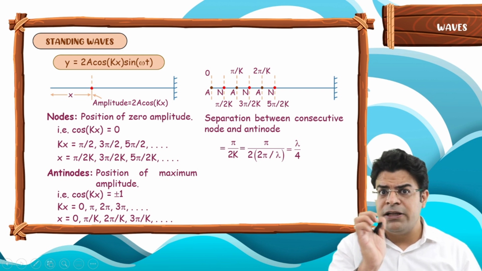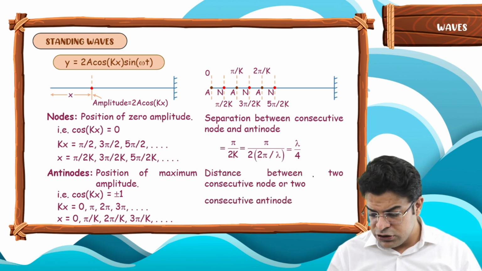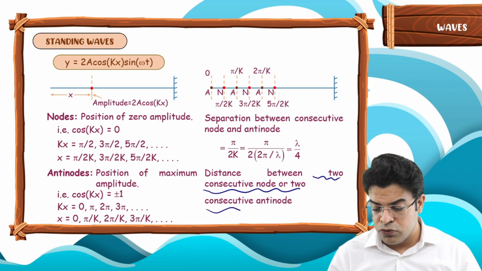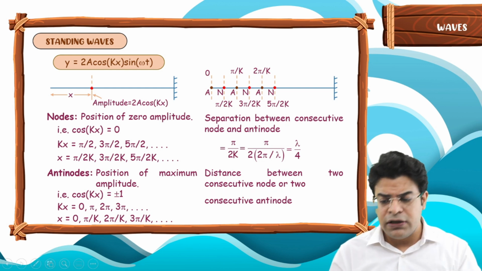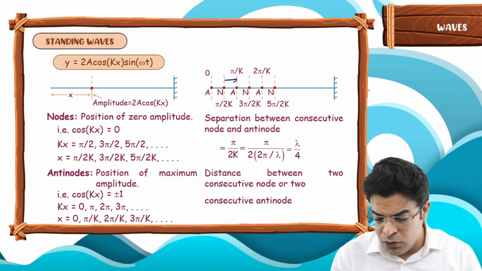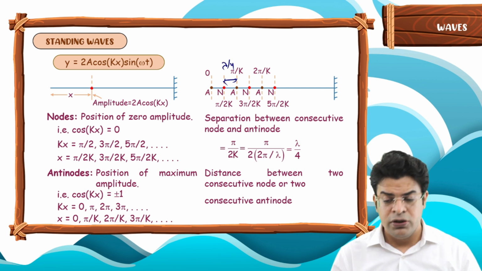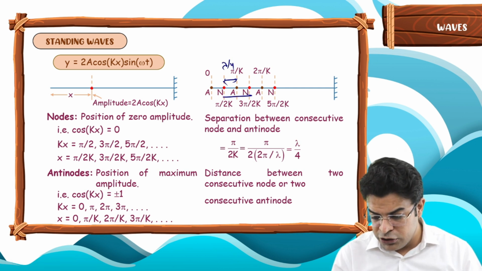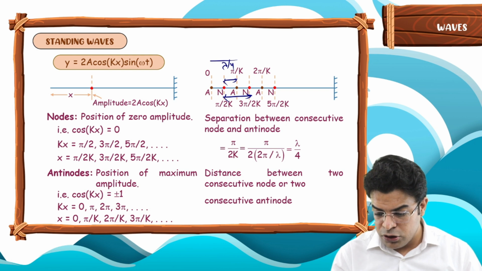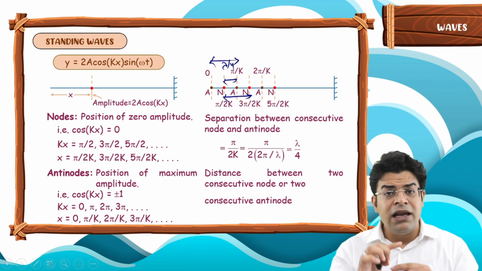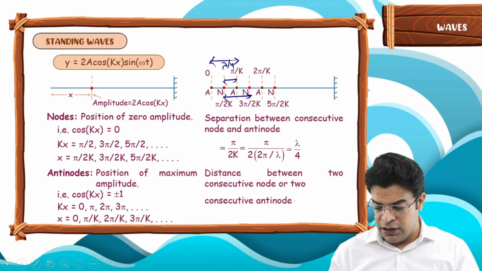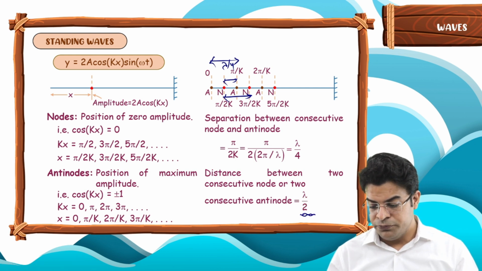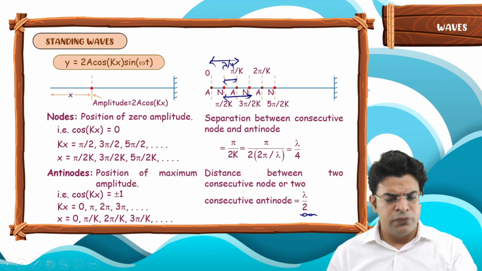Similarly, what will be the separation between two consecutive nodes or two consecutive antinodes? If you know that the separation between an antinode and a node is lambda by 4, then the separation between two consecutive nodes or two consecutive antinodes will be double of this. So that has to be equal to lambda by 2. Let's talk more about standing waves.